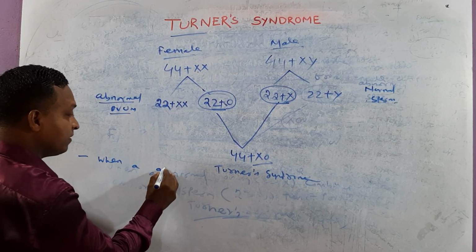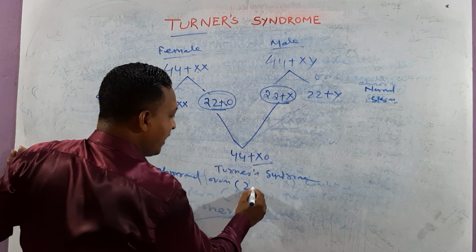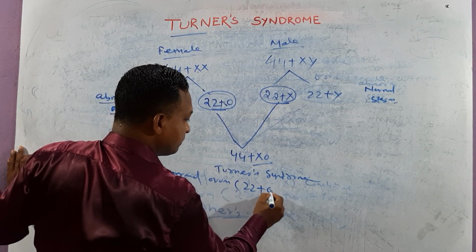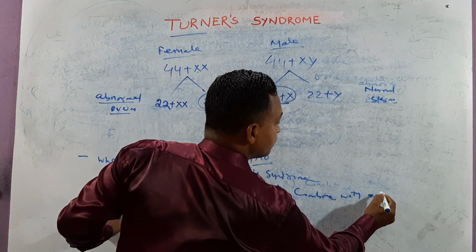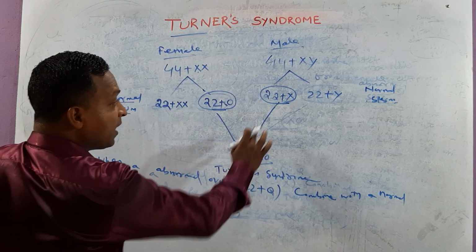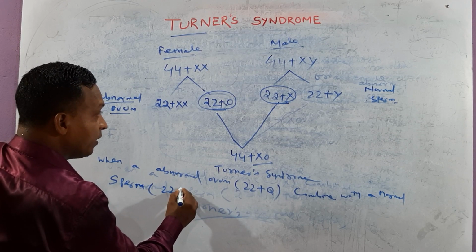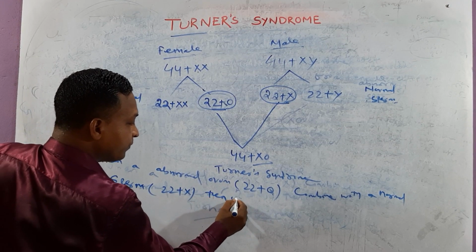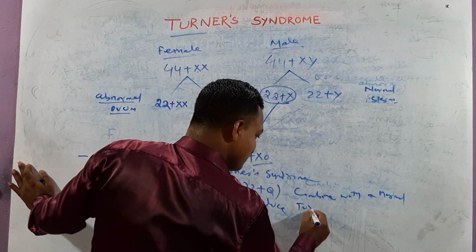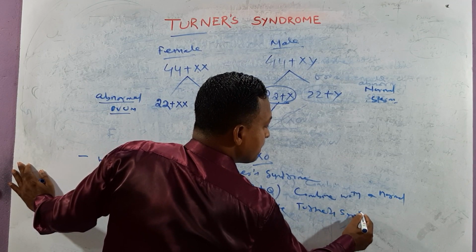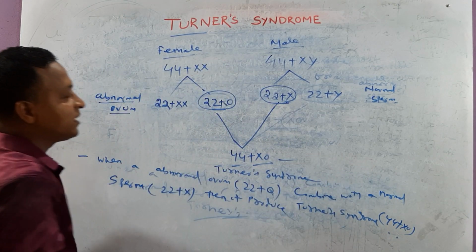So we can write: when an abnormal ovum, in bracket 22 plus 0, combines with a normal sperm, in bracket 22 plus X, then it produces Turner's syndrome, that is 44 plus X0.